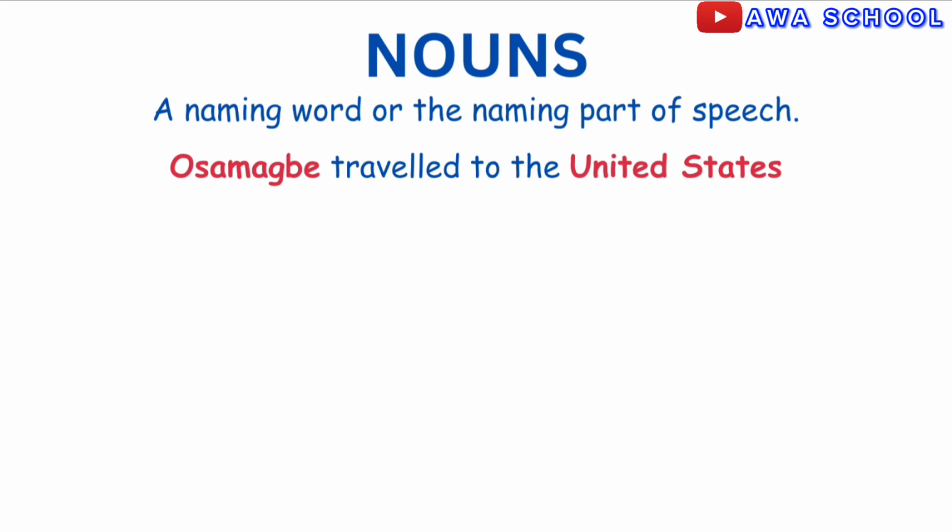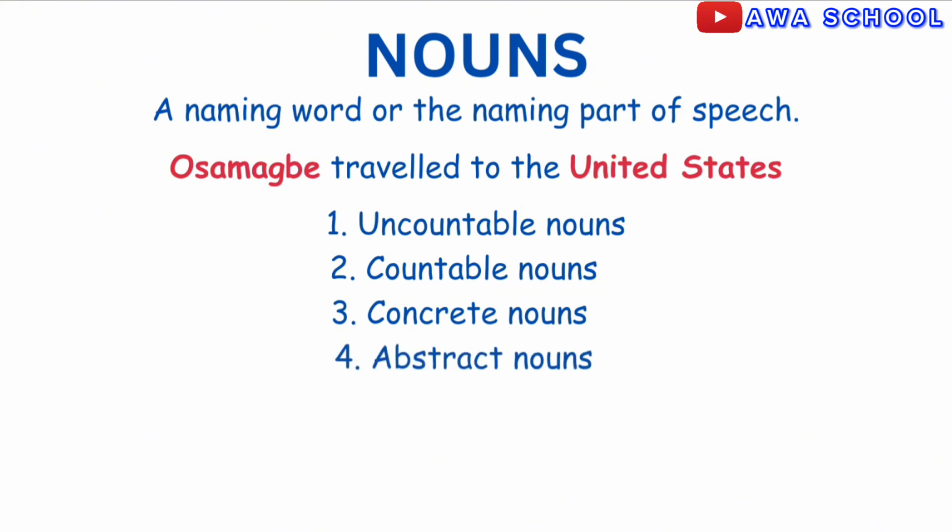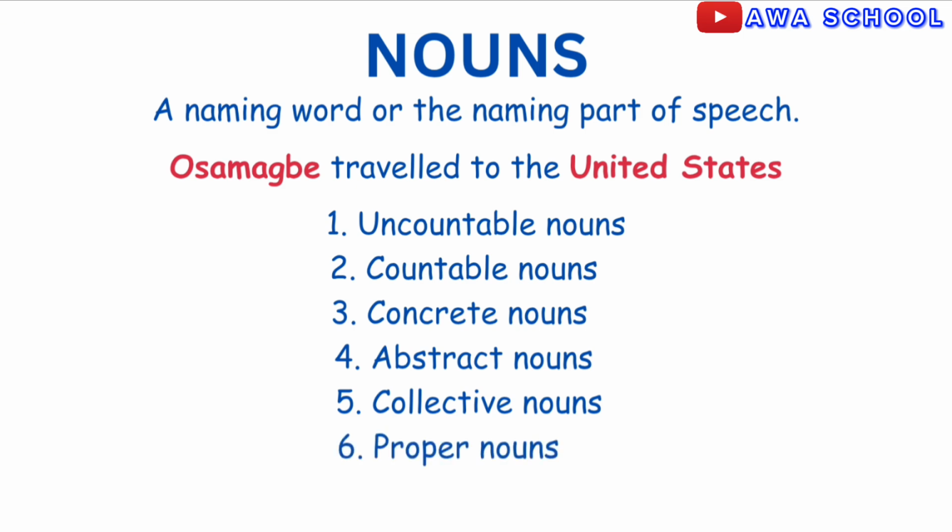Next, we are going to be looking at the classification of nouns. Since we now know the definition of nouns, how do we classify them, or what are the types of nouns? First, we have uncountable nouns. Next is countable nouns. Then we have concrete nouns. On number 4, we have abstract nouns. Then collective nouns. We have proper nouns also. Then last but not the least, we have common nouns. We will quickly look at them one after the other.